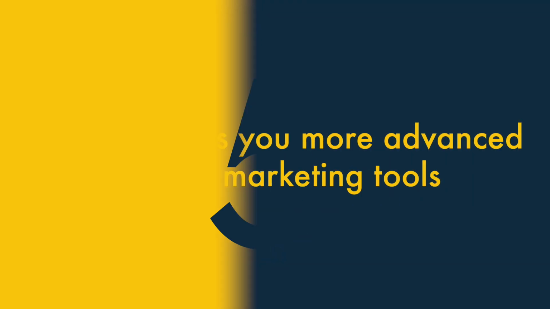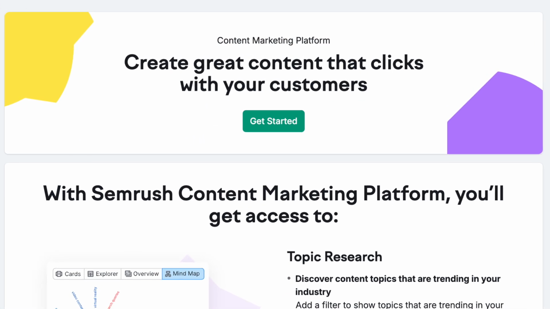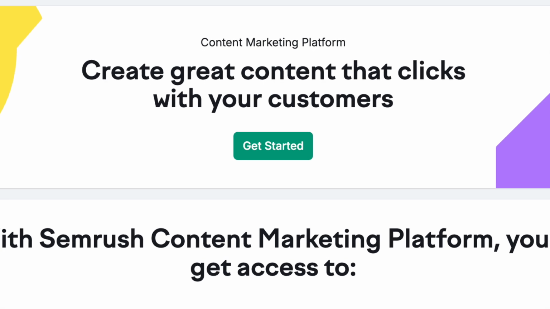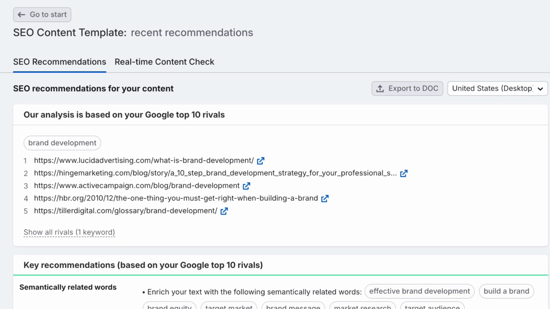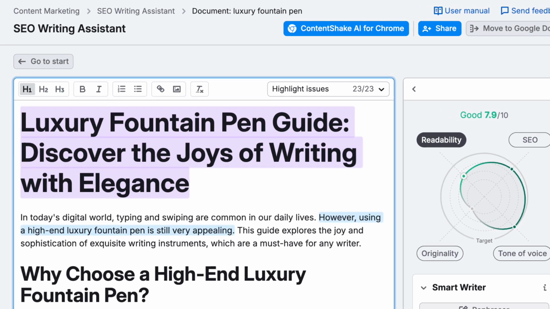5. Semrush gives you more advanced content marketing tools. Unlike Ubersuggest, Semrush gives you access to a sophisticated suite of content marketing tools. These include a topic research tool, an SEO content template generator, and an AI-powered SEO writing assistant.